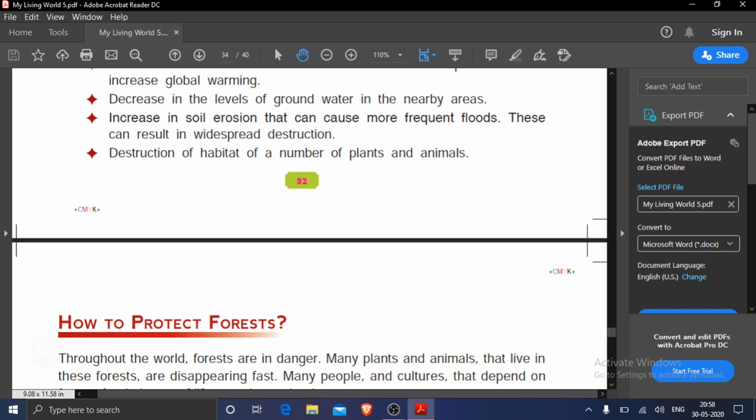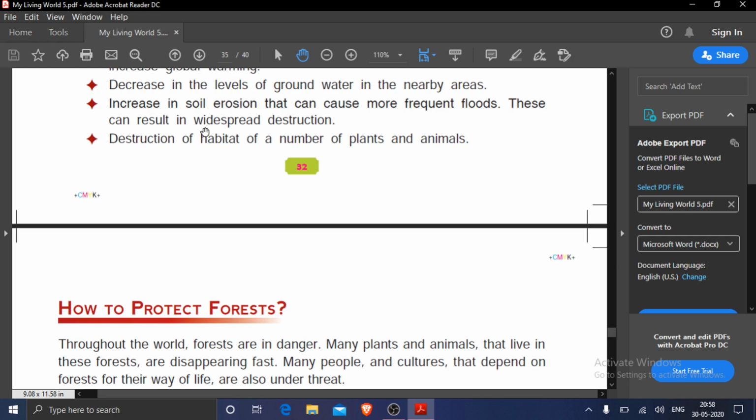Then increase in soil erosion. Soil erosion means, I have told you, removal of the top layer of soil by wind or water, and the roots of the trees bind the soil particles. But if the trees are not there, then the soil will be loosened, and then there will be an increase in soil erosion, and that can cause more frequent floods. This can result in widespread destruction.